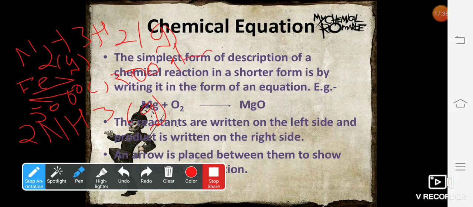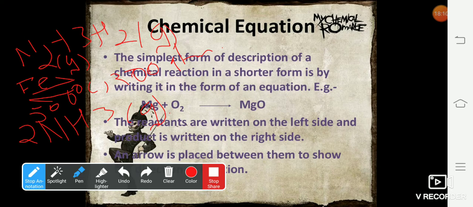The information written on the arrow indicates that I have used the iron catalyst, I have supplied heat energy of 500 degrees Celsius, and I have supplied a pressure of 200 atmosphere for this reaction to take place. Also, I mentioned the state of the reactants and the products. Now, by looking at this reaction itself, you can come to know more information because this is a complete balanced equation with all the information required to make the chemical equation meaningful. I hope students you are understanding.